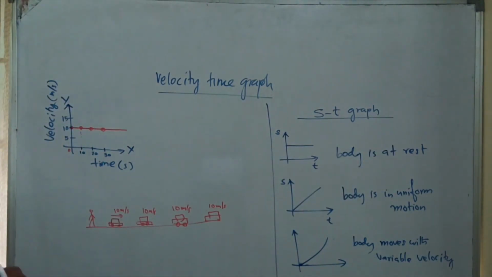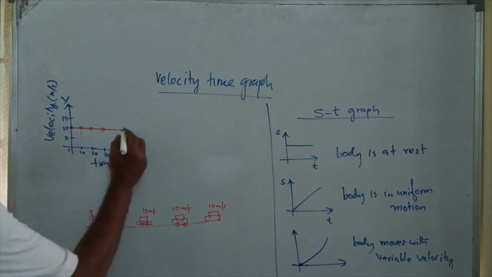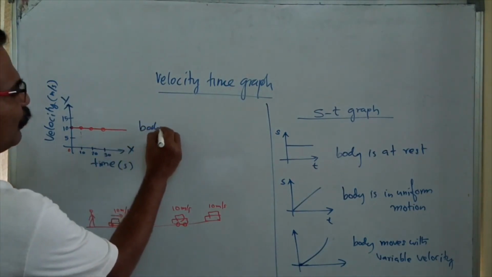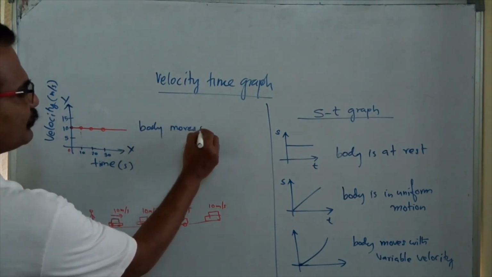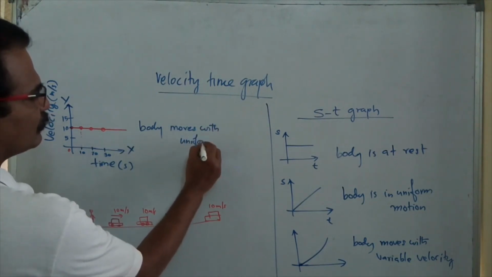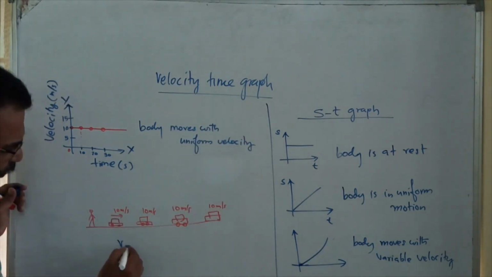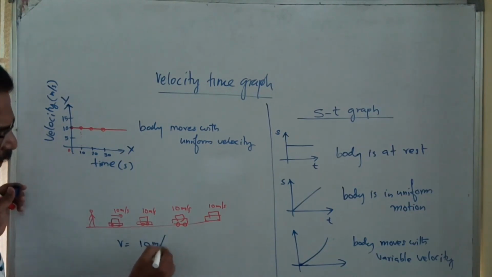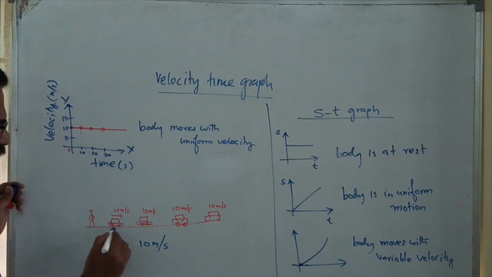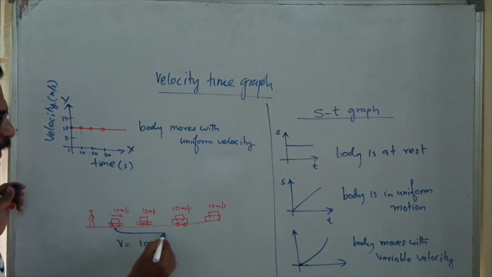But with the velocity time graph parallel to the time axis, the body moves with uniform velocity. Here velocity is equal to 10 meter per second.